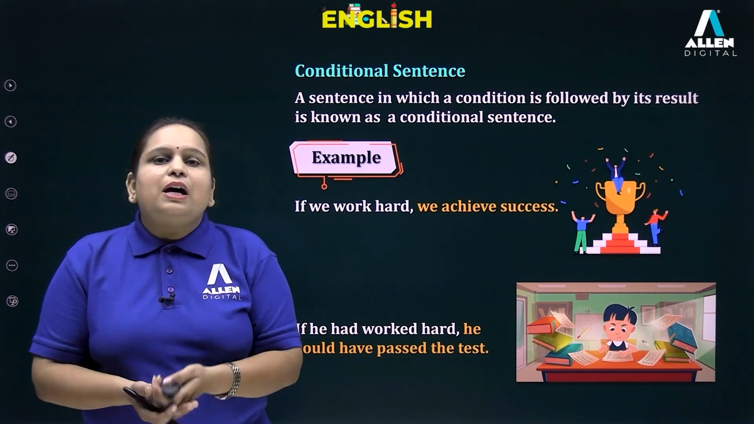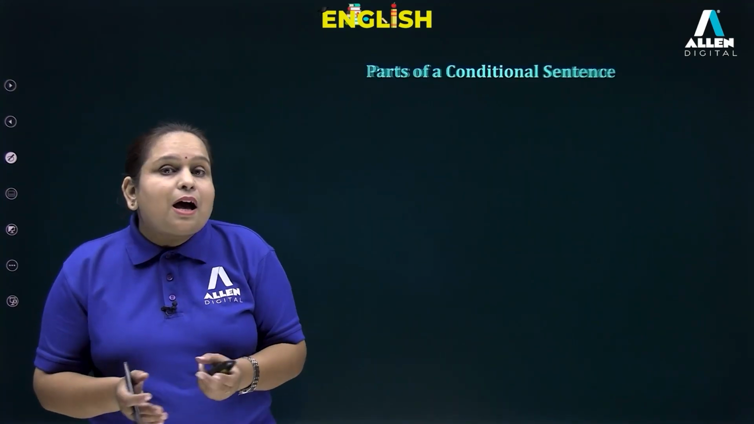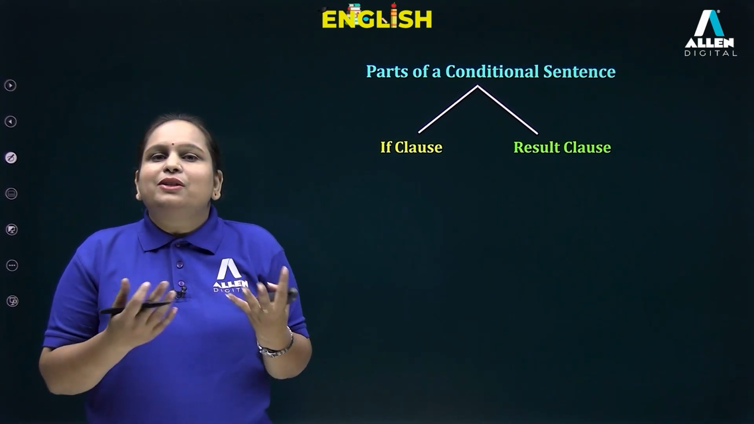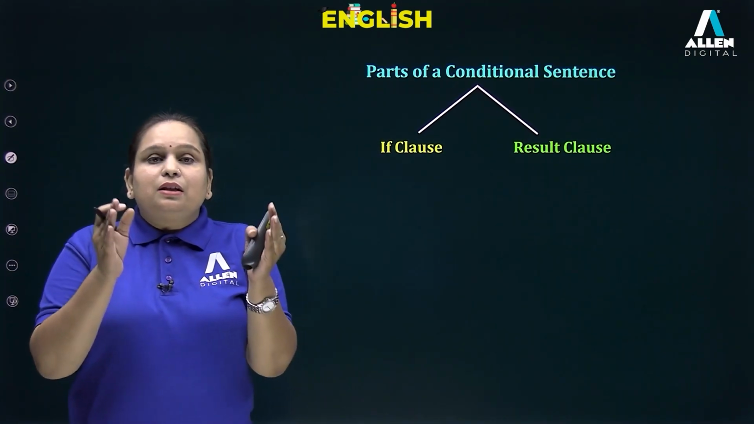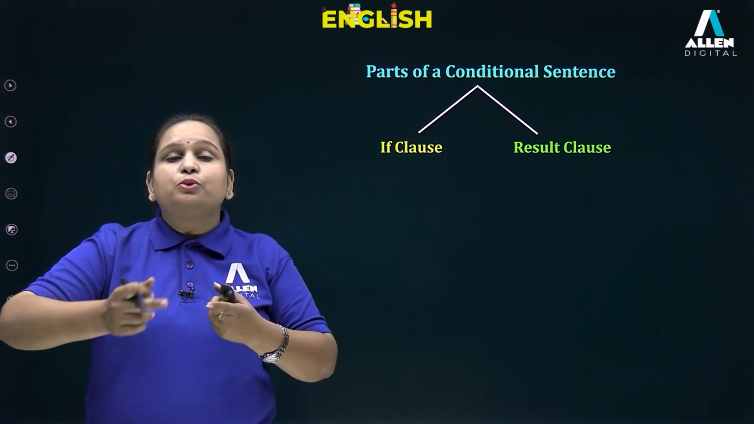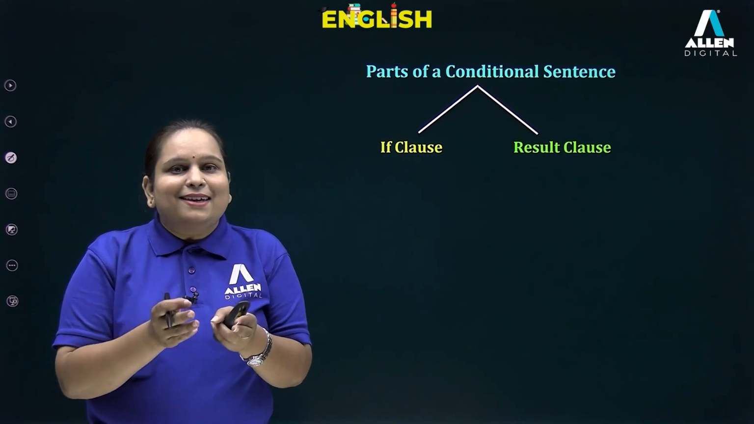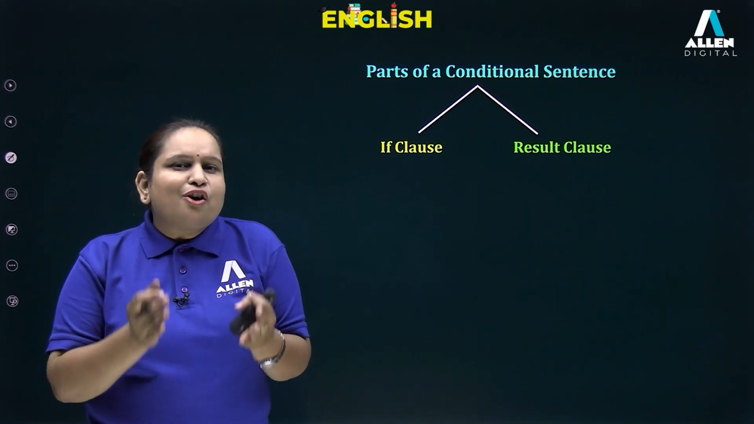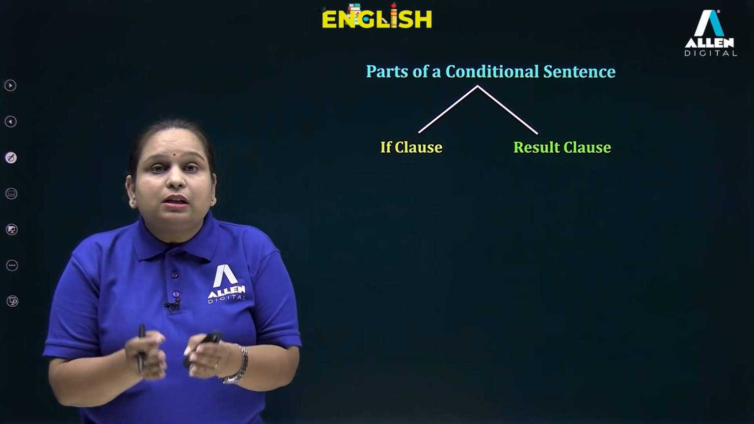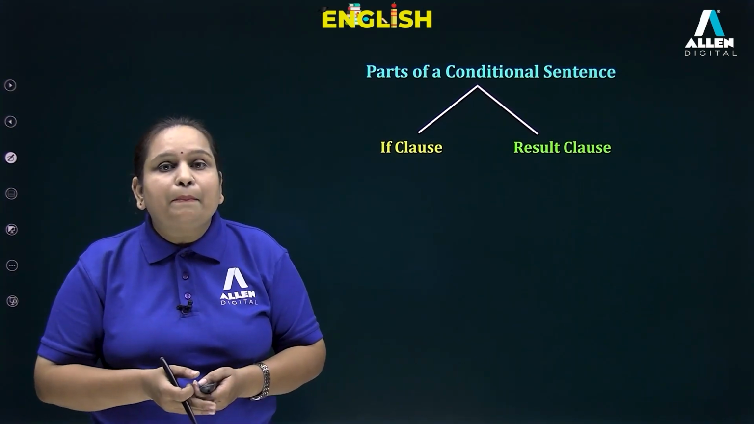Now, let us try to understand what are the various parts of a conditional sentence. So, they are your if clause and your result clause. That means the clause that talks about a condition is your if clause, which is also known as a conditional clause. And your conditional clause is obviously dependent on the main clause or the result clause for its complete meaning.